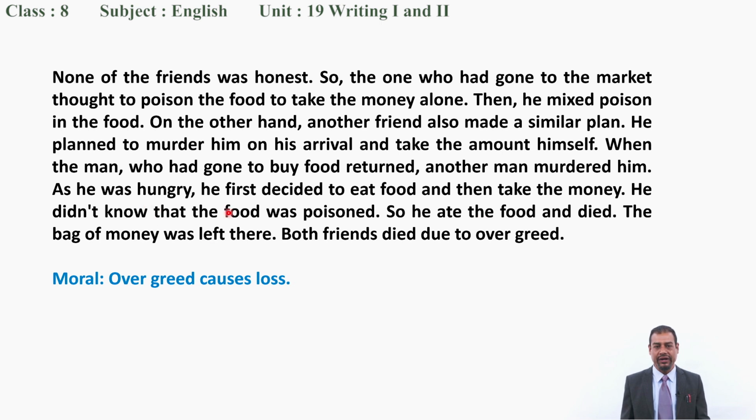When the man who had gone to buy food returned, the other man murdered him. As he was hungry, he first decided to eat food and then take the money. He did not know that the food was poisoned, so he ate the food and died. The bag of money was left there. Both friends died due to overgreed. This is how the story ends, okay? And the moral of the story can be: overgreed causes loss. See, both of them lost their lives.